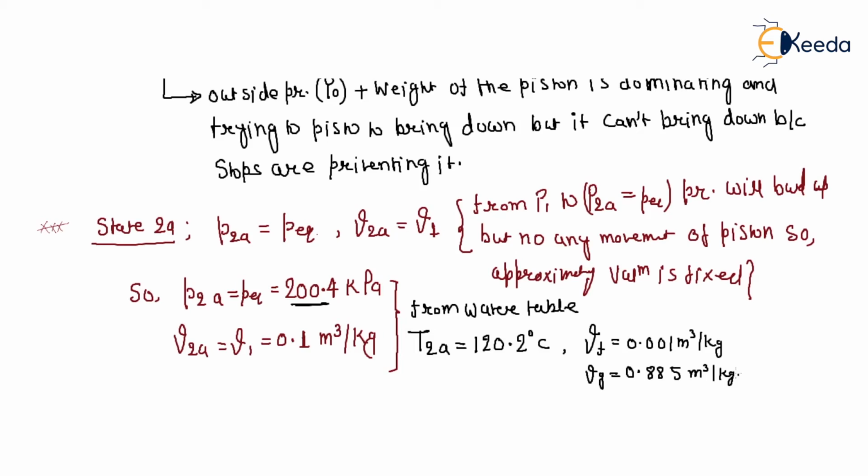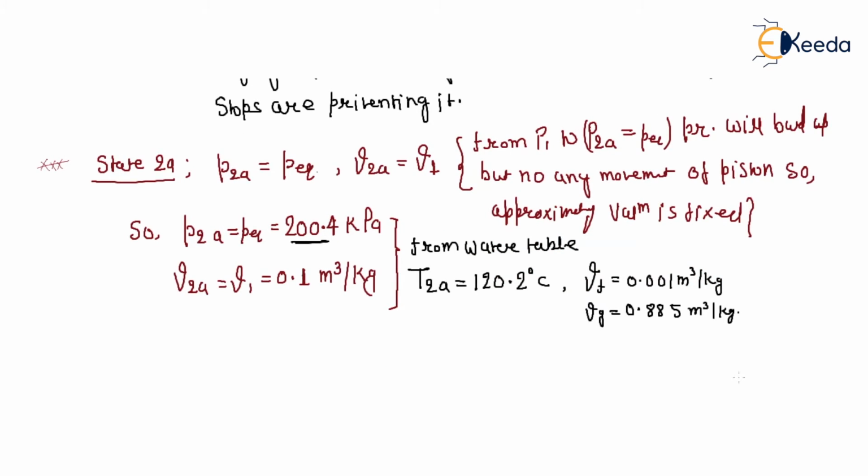So from observation, V1 is less than Vg and greater than Vf at P equilibrium.